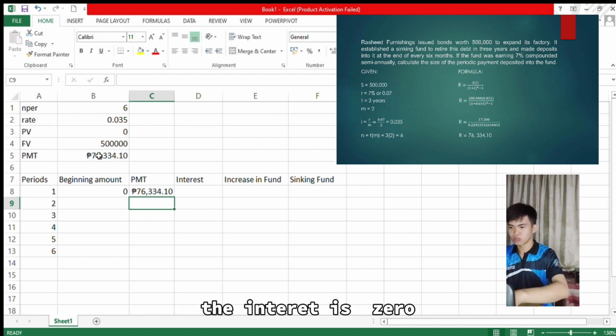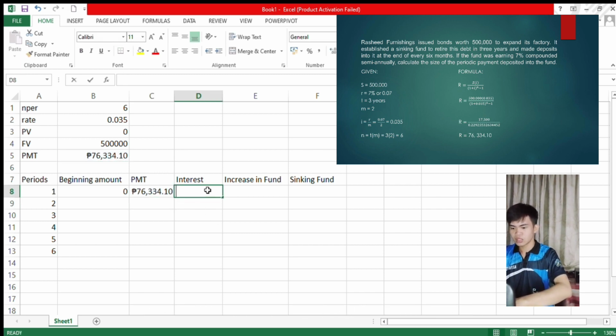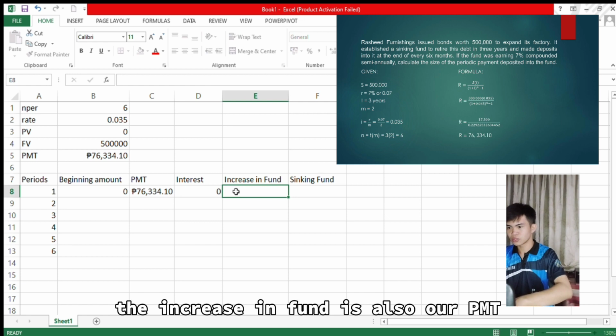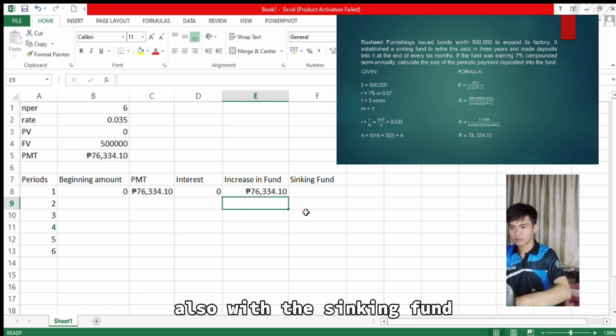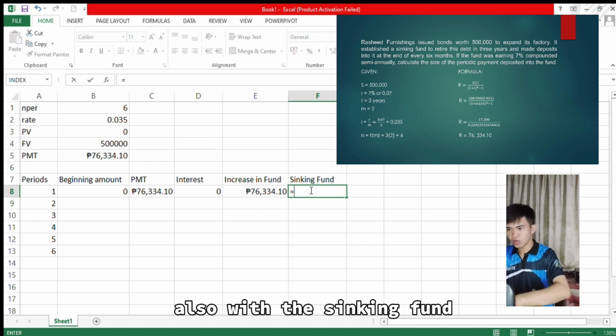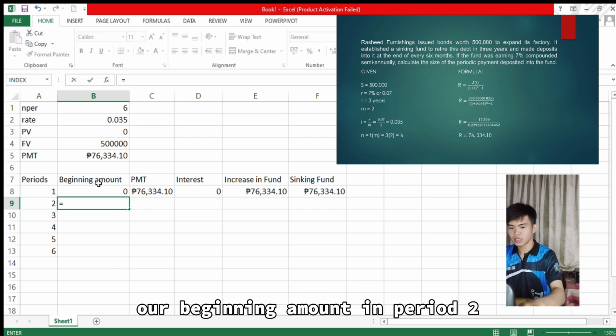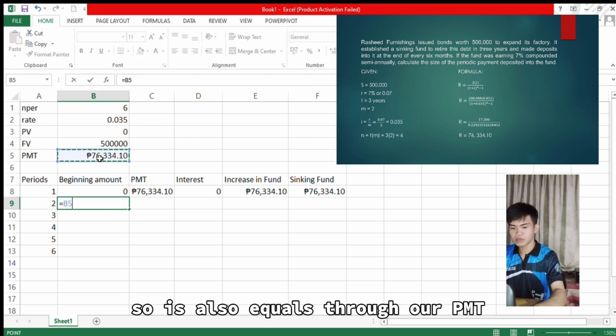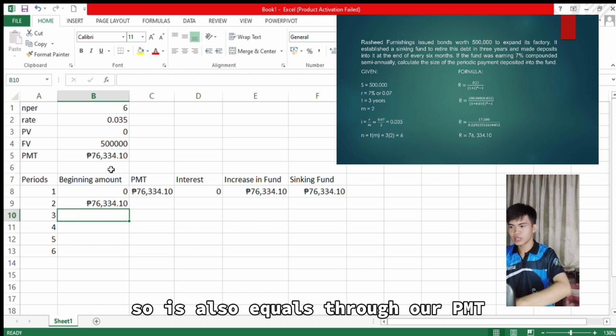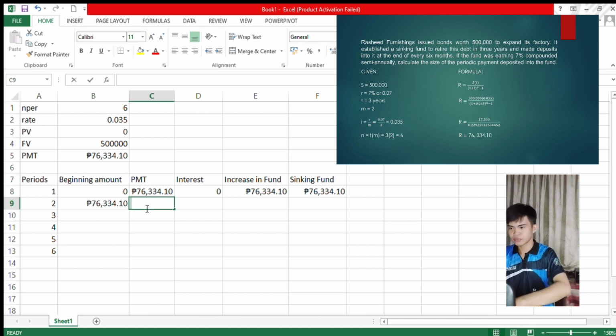The interest is also 0. The increase in fund is also our PMT, also because it is a sinking fund. So our beginning amount in period 2 is also equal to our PMT. So this is our beginning amount.